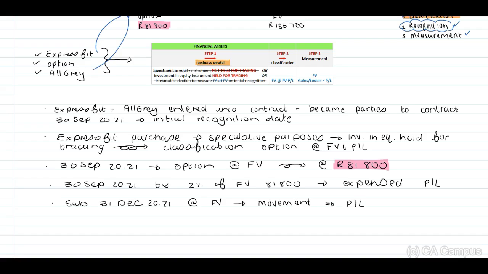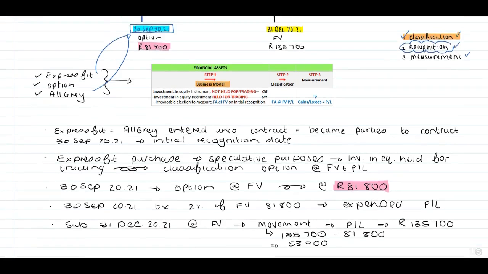Right, 4 marks, guys. Therefore, we are able to include that the fair value will be the amount of 135,700, and the movement calculation is easy, therefore I will include this. They did not indicate any calculations, but we are talking about measurement, guys, so I will quickly include this easy calculation, 53,900. And now, guys, we have met the measurement requirement as well.